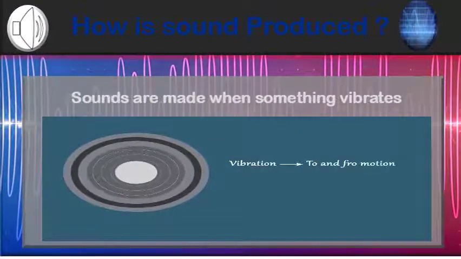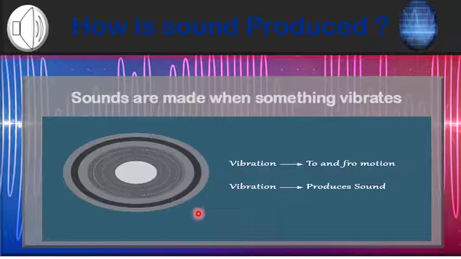My dear students, sound is a form of energy, and how is sound produced? There are different sources of sound, and sounds are made when something vibrates. A sound vibration makes tiny particles of the air bump into each other. Vibration means the to and fro motion of an object, and vibration produces sound.